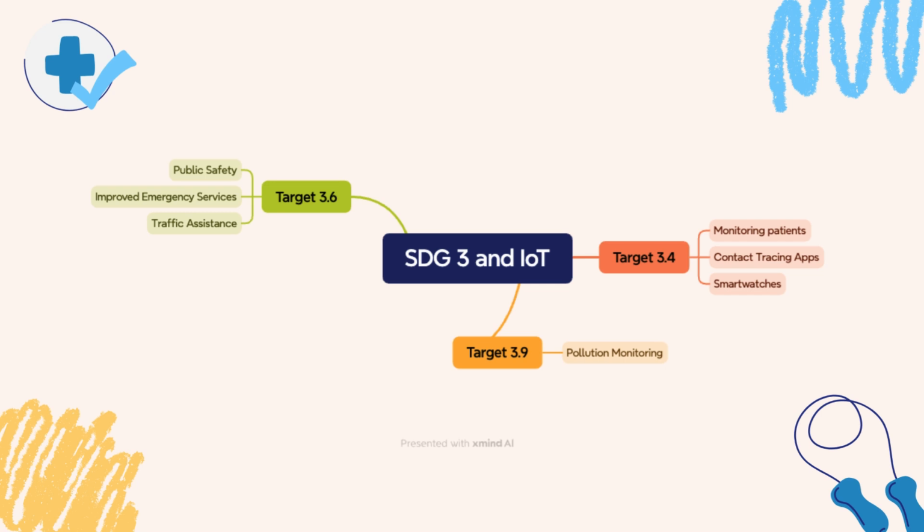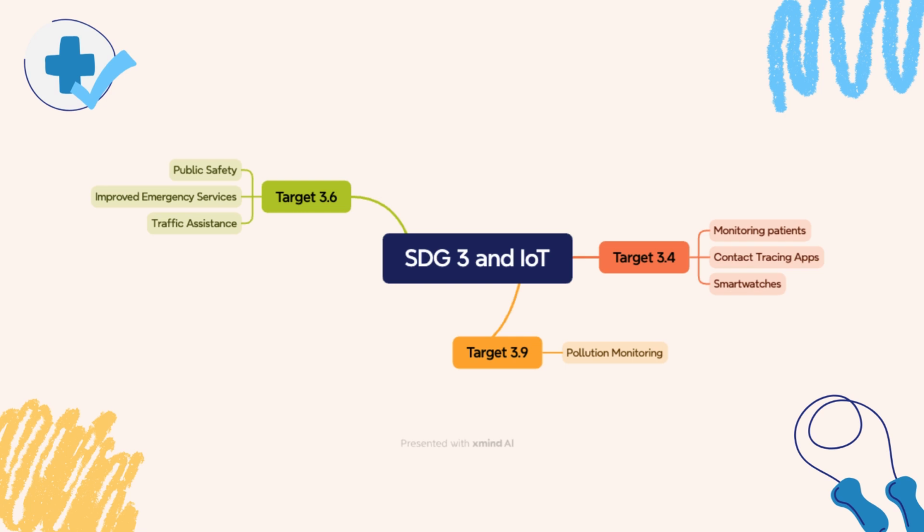For target 3.6, which is again the road deaths and injuries, IoT can be used for public safety to alert pedestrians, or anybody on the road, specifically drivers, of any potential road hazards ahead of them so that they know to be cautious.